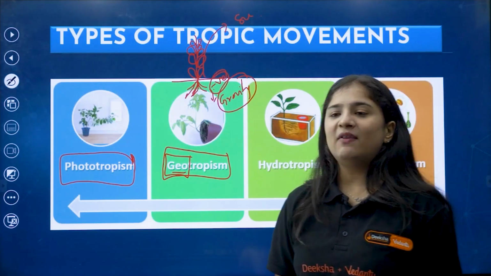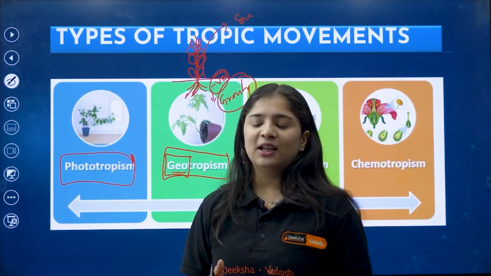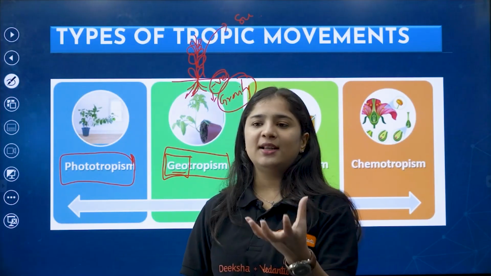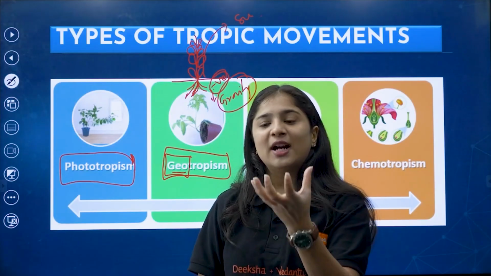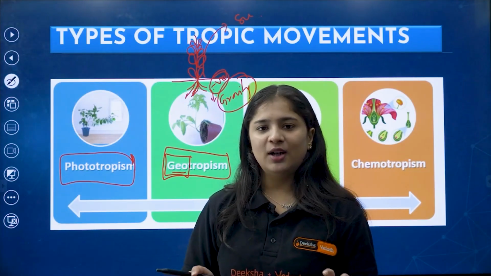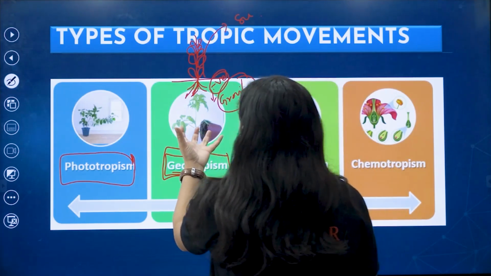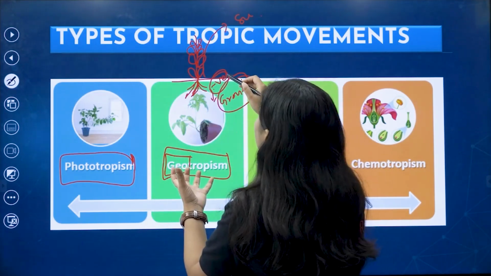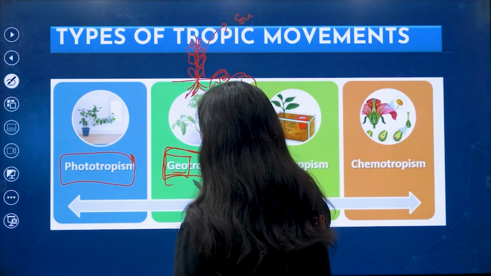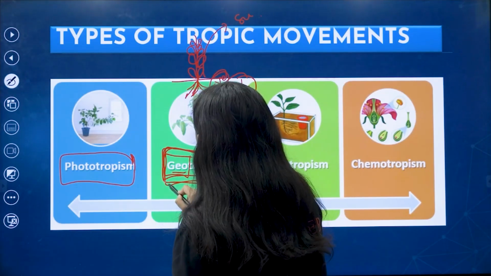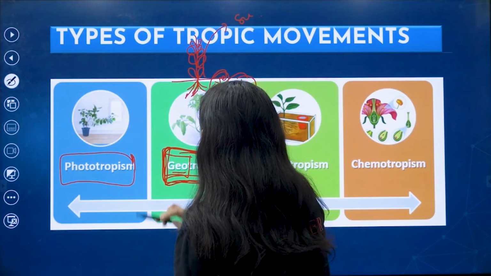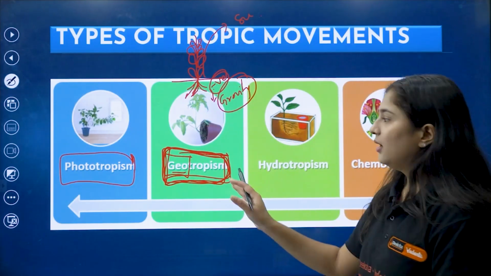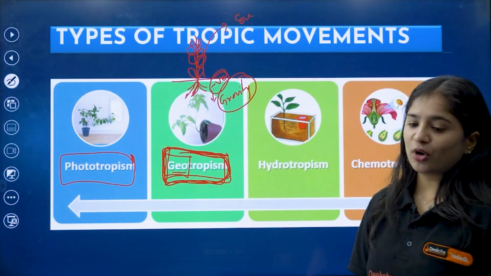Okay, what is this gravity, ma'am? See, gravity is nothing but the force inside our earth. It is placed in the center of the earth, which pulls all things. That means it attracts everything. It should be balanced. So they grow towards gravity. They call it negative geotropism, and totally we can say the growth is taking place with the help of the sun and gravity. So we call it geotropism.